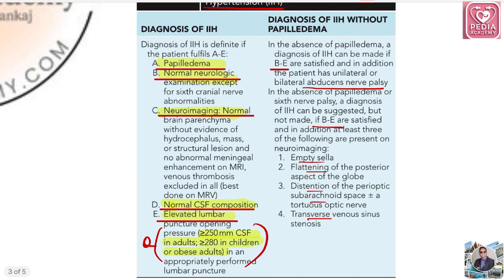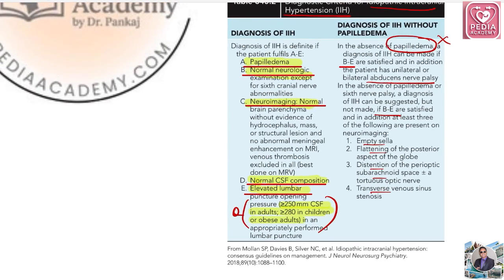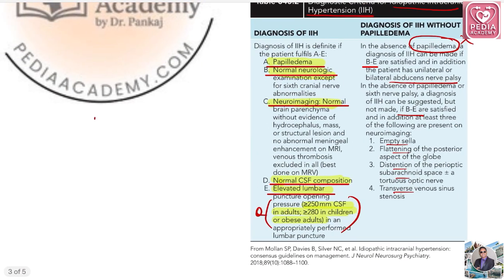Okay, but the question is where INI-SS questions are generally framed. They will give you a patient in which papilloedema will be absent. There is no papilloedema. Can you make the diagnosis? Yes, we can make the diagnosis. So I'll just simplify this. Papilloedema is not there. So for these, you have to see B to E, which means the normal neurological examination. These B to E should be there.